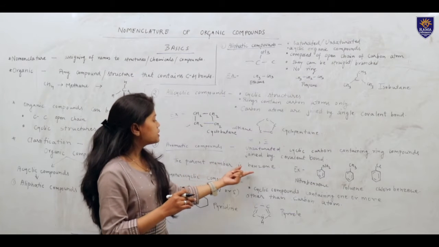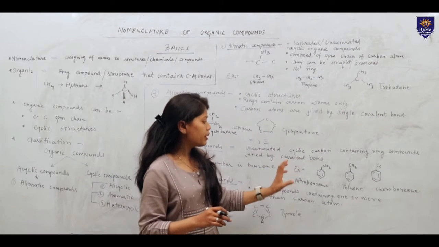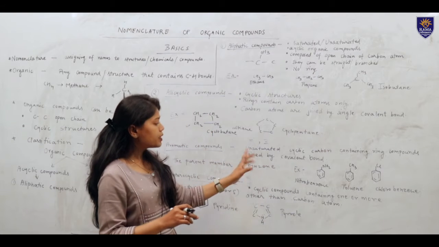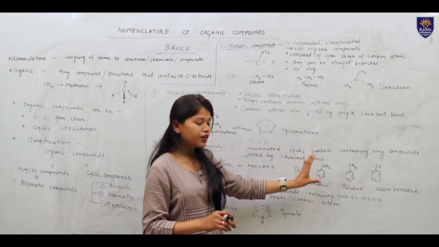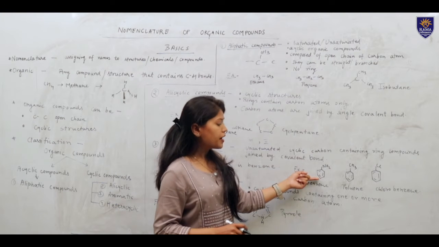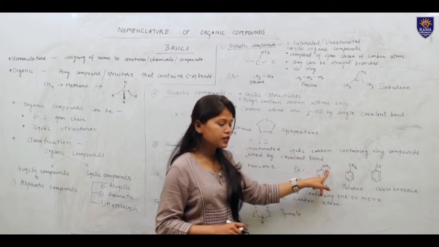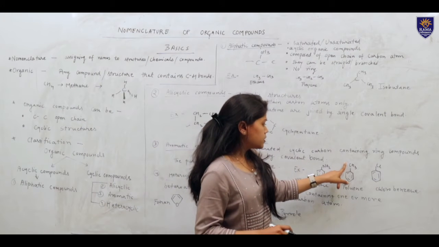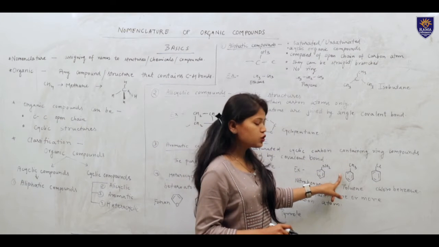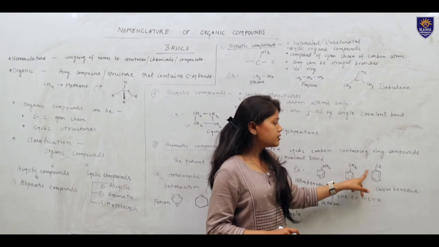The parent member is benzene here. So in aromatic compounds, benzene is the parent member, or we can say main ring. Basic ring is benzene. For an example, nitrobenzene. In nitrobenzene, just see benzene is there and nitro group is attached here. Toluene, CH3, that is methyl group is attached with the benzene ring. So, a third example, chlorobenzene.